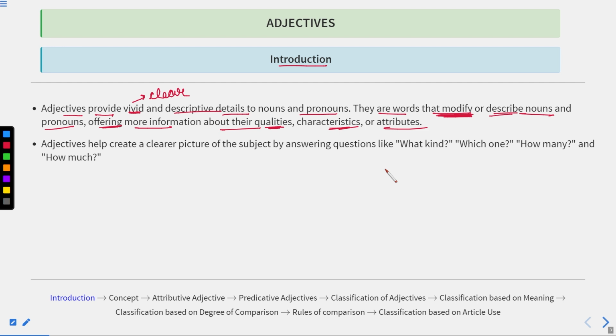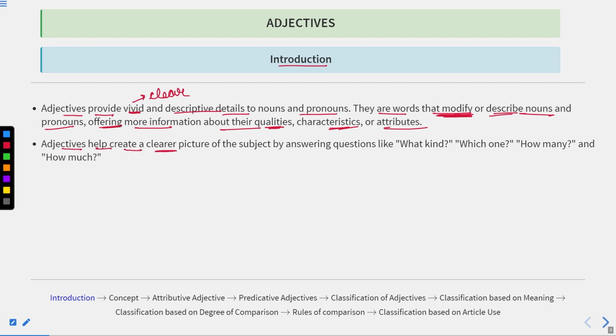We can show its length, its size, its number, its quality. Anyhow, if we are qualifying the material or even the gender of a noun, that is creating the quality of it. That is known as an adjective. If it anyhow modifies any noun or pronoun, that word is known as an adjective.